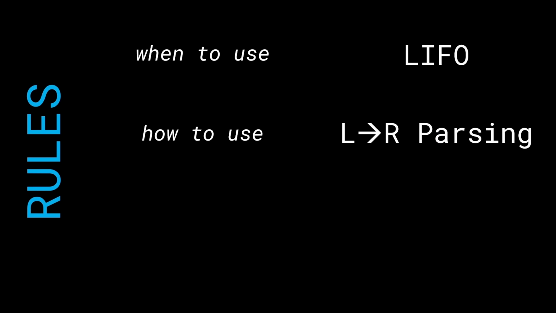We knew that we had to use a stack because we could see the leaf ordering being followed in the way brackets were opened and closed. And then we figured out how to exactly go about looking at the opening and the closing of brackets by using a left to right parsing.